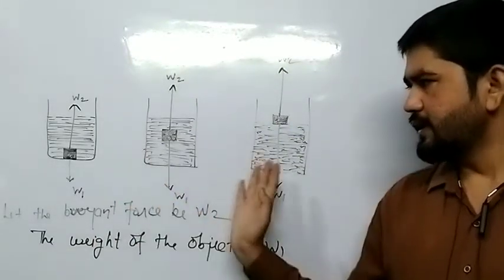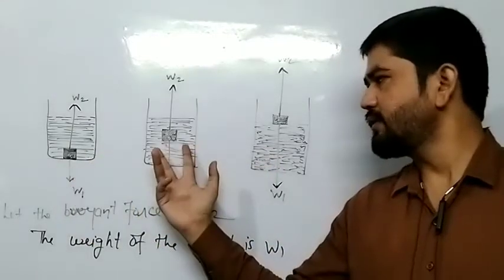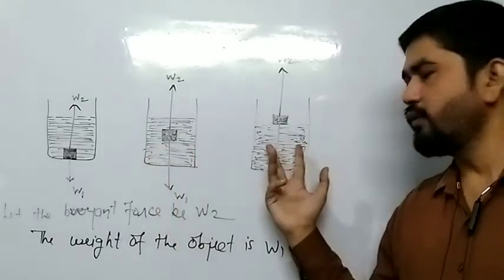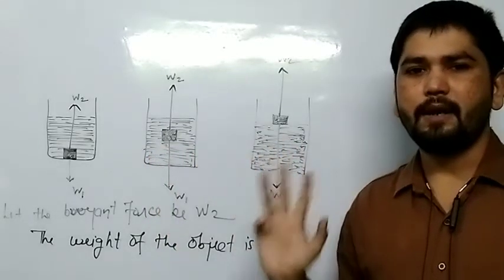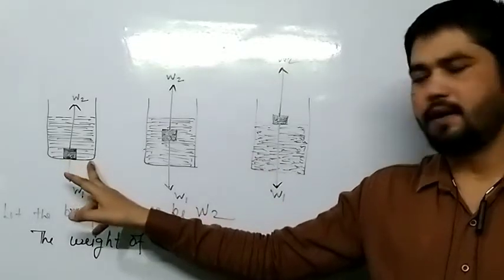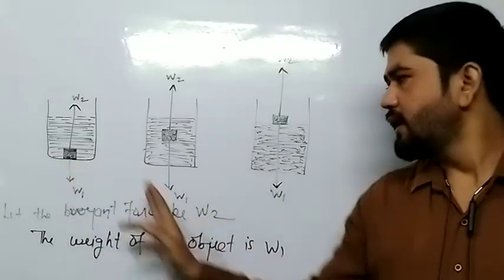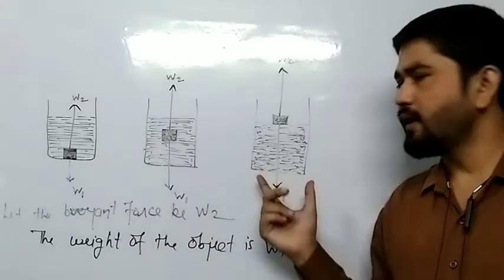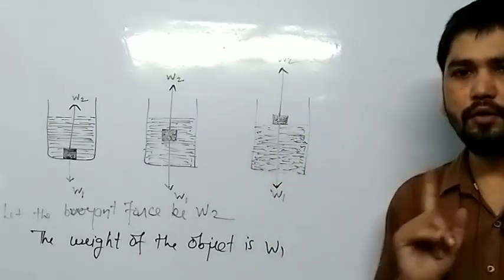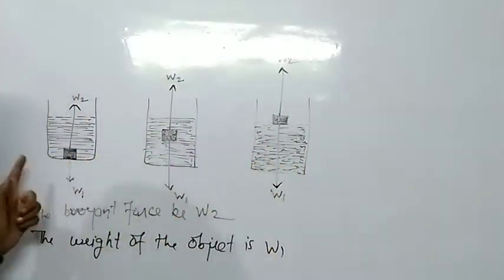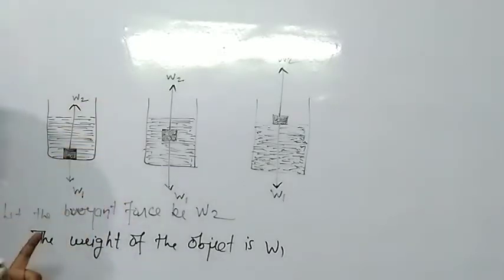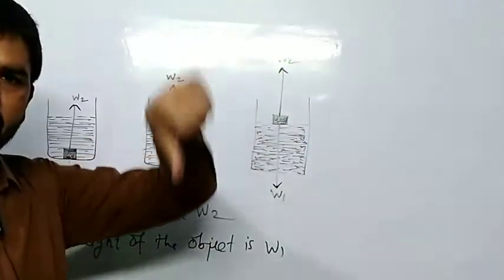So three conditions are there. The object sinks, it floats but fully immersed inside the liquid, and it floats on the surface of the liquid. Three conditions. This object sinks inside the liquid. This is floating but fully immersed in the liquid, and this is floating on the surface of the liquid. So why is this happening? See here, on this object two forces are working. One is upward and one is downward. One force is pushing upward and one force is pushing downward.